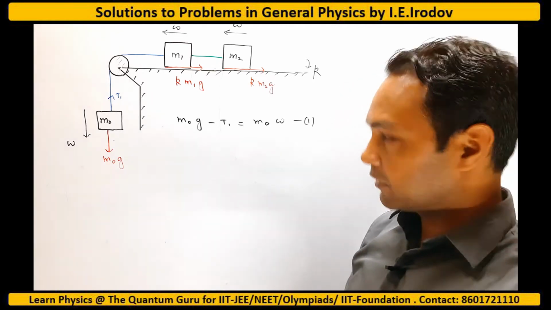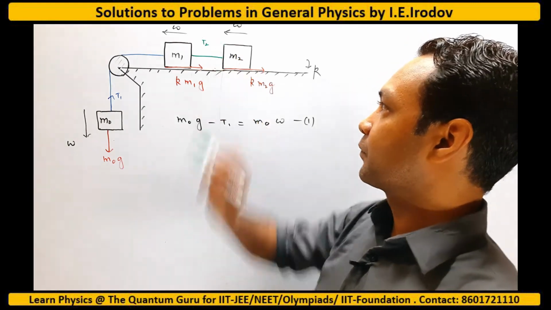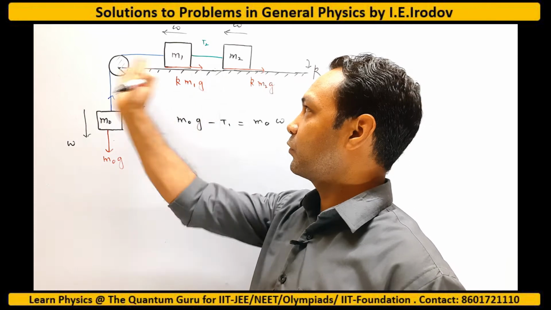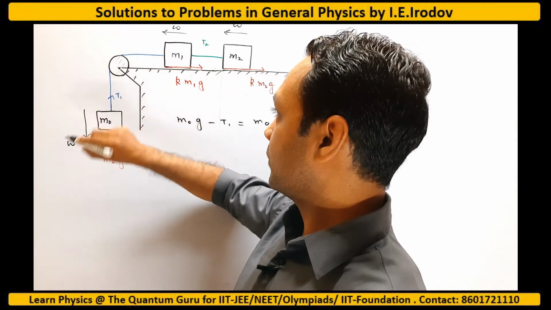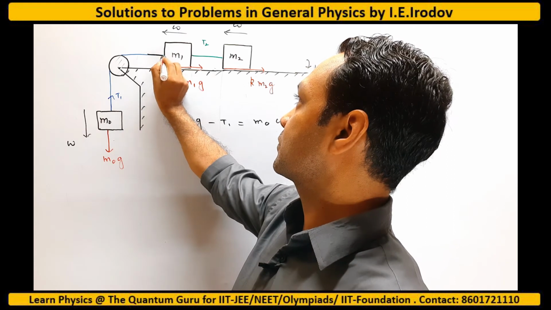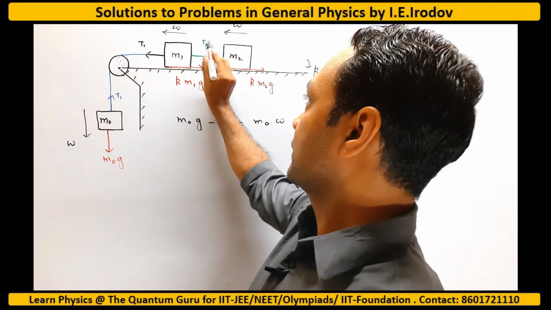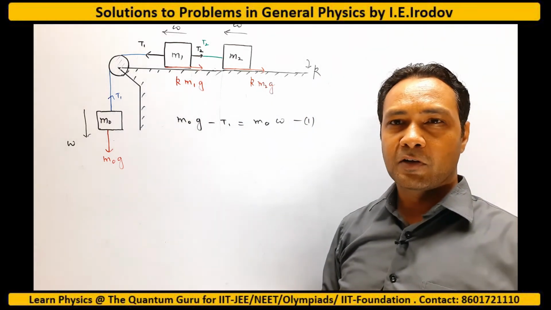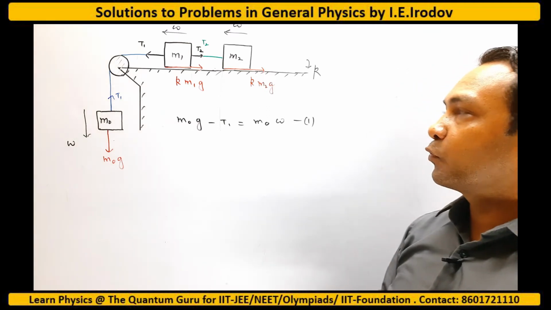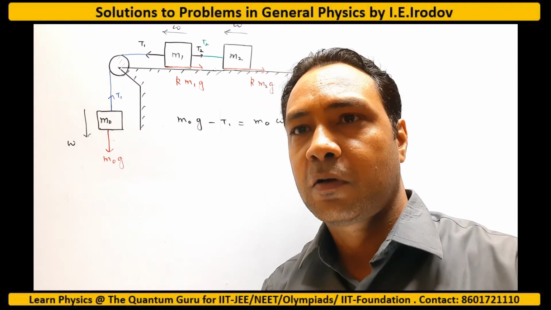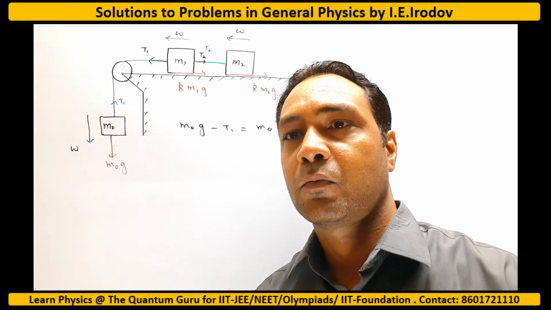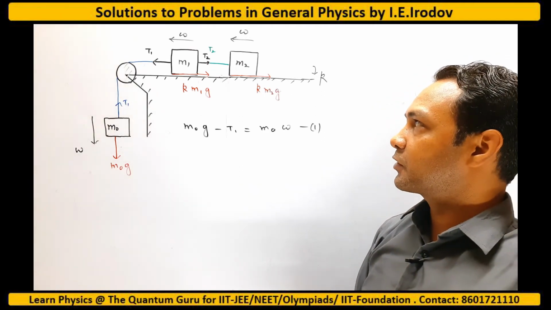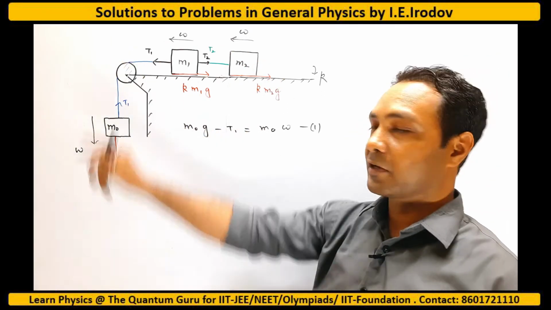Suppose the tension in this string is T2. If we draw the FBD of m1, the weight and normal reaction will balance, and the motion is going only along the horizontal direction. The blue color string is pulling it with tension T1, and the green color string is pulling it with tension T2. Again writing F net is equal to mass times acceleration, we take positive the direction in which the body is accelerating, so right side direction is positive.